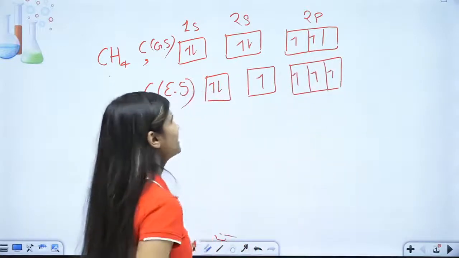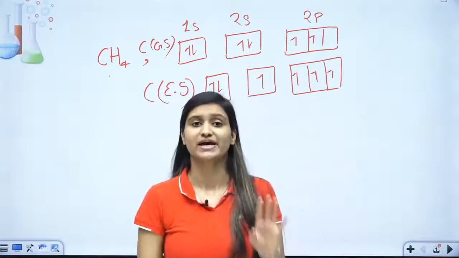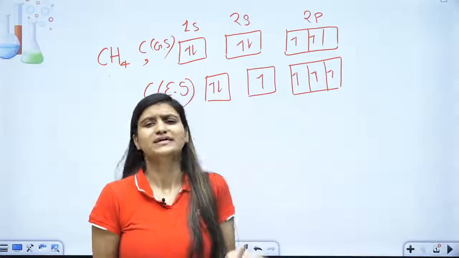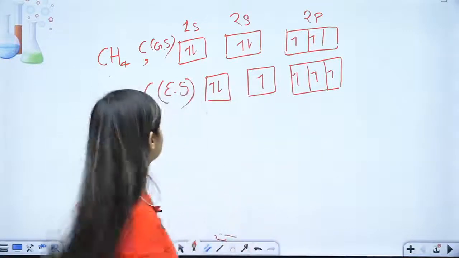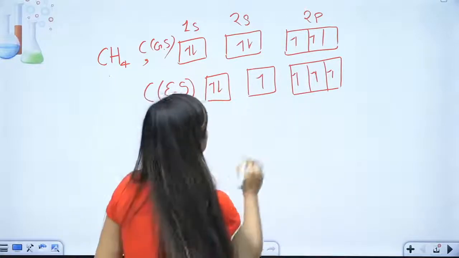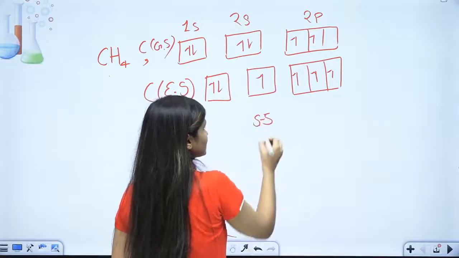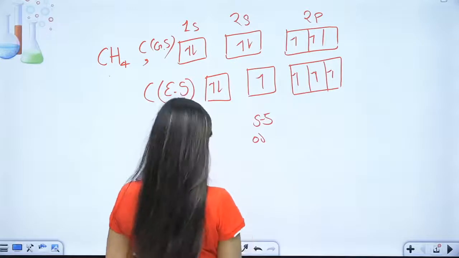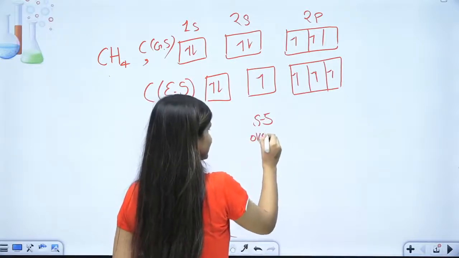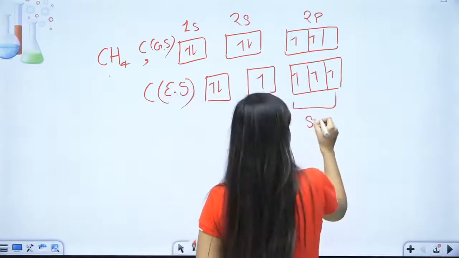Now you would say, ma'am, we need to make CH4, and we have 4 unpaired electrons. We need to make 4 bonds, then it's done. But no. You will have one s-s overlap from this, and from these 3, you will get s-p overlap.